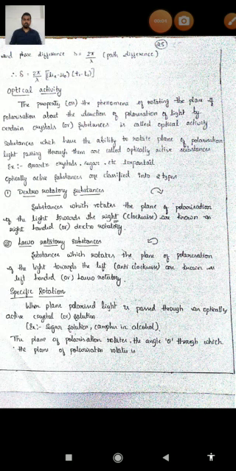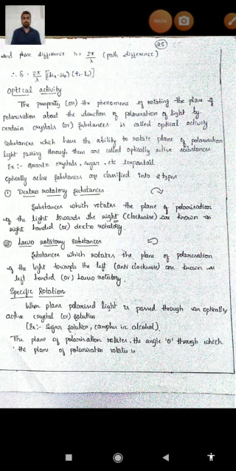Here in my today's session, I am discussing the phenomenon of optical activity. The phenomenon of optical activity is nothing but the phenomenon of rotating the plane of polarization, the direction of polarization of light, by certain crystals or substances. We call this optical activity. For example, a quartz crystal, a sugar solution, or tourmaline.